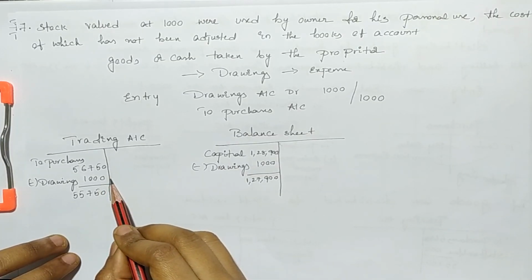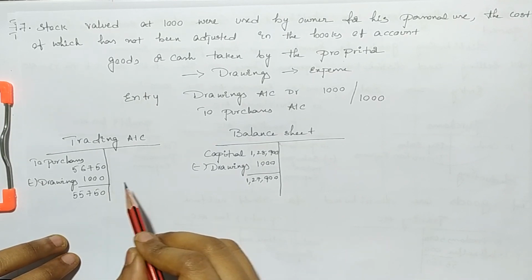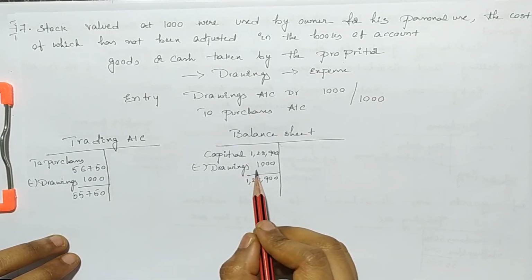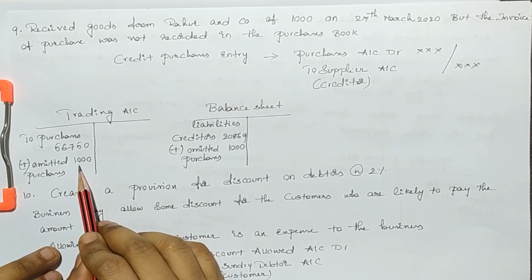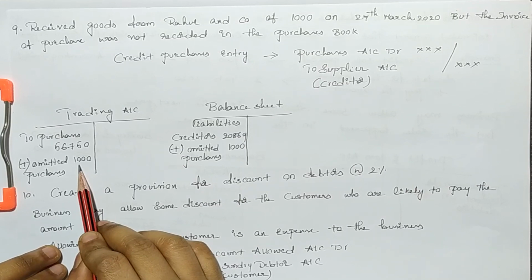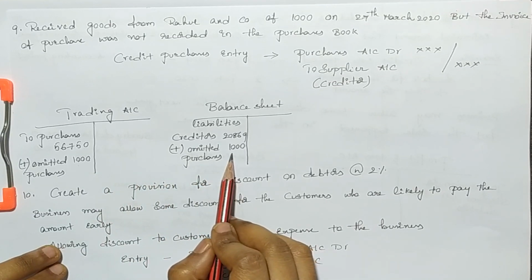Second adjustment is related to drawings. This amount we will deduct from the purchases, and also we will deduct this amount from the capital on the liability side of the balance sheet. Third adjustment is we forgot to record the purchase entry. This amount we will add to the purchases on the debit side of the trading account, and also we will add this amount in the balance sheet to the creditors on the liability side.